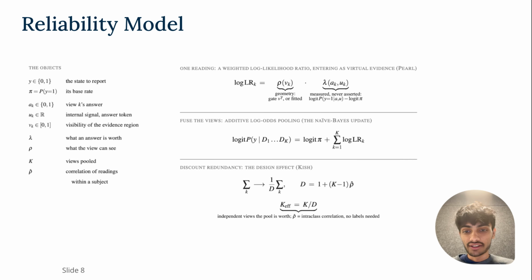This motivates us to build a reliability model, and this is the definition of the model. For each reading, we add a weighted log likelihood ratio, and this enters as virtual evidence instead of hard evidence. And we fuse the views in the additive log odds, and this is the main part that we work on. This generalizes to single view or multiple views because we are treating each view as evidence, and then we are providing multiple of those pieces of evidence, and those add in the additive log odds.